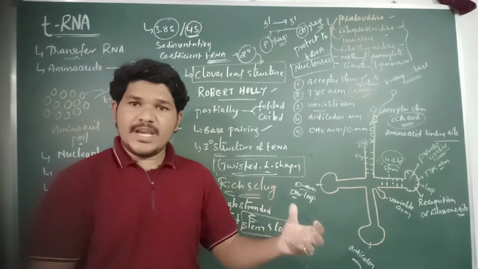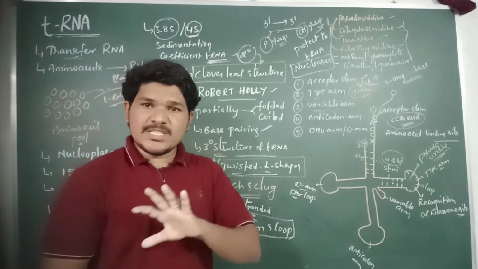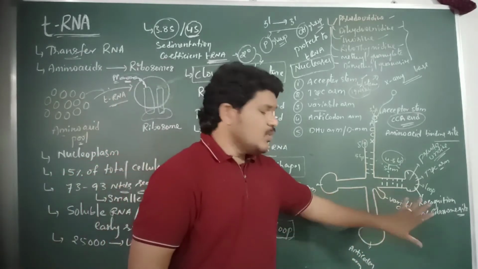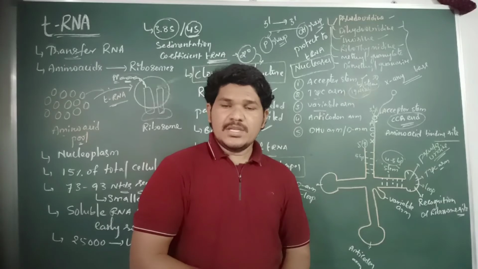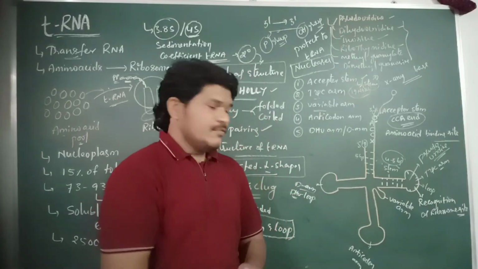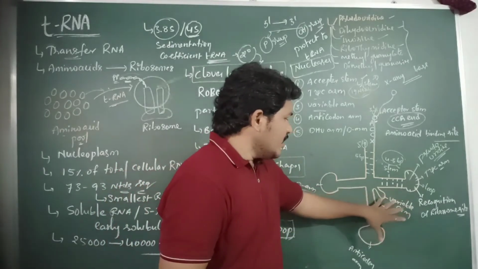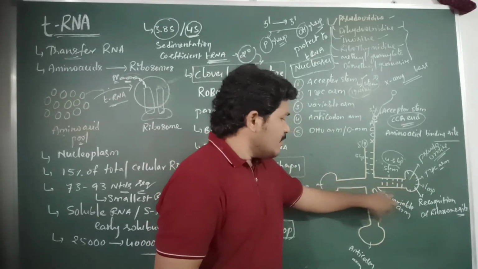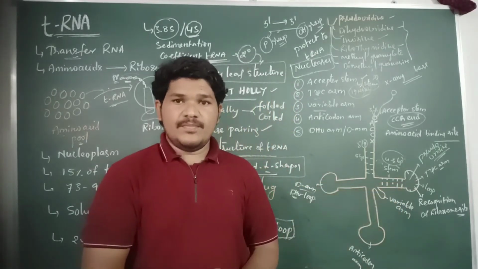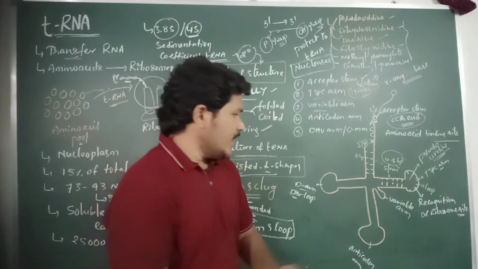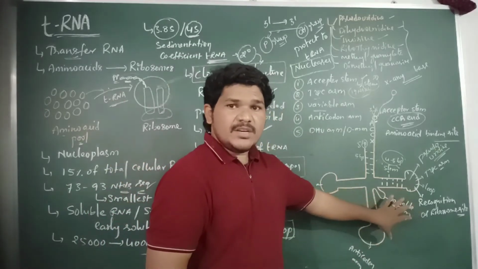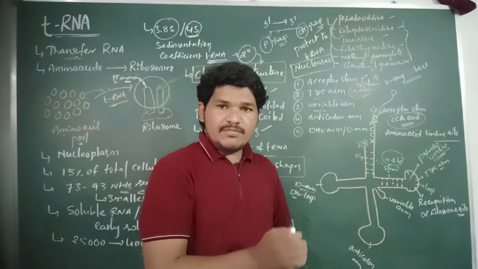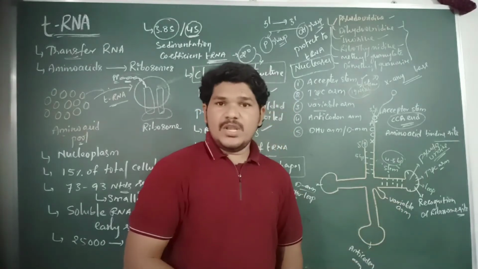And in some tRNA molecules, there is no variable arm at all. So there is no determination of function by the variable arm. It is a non-functional part of the tRNA molecule.